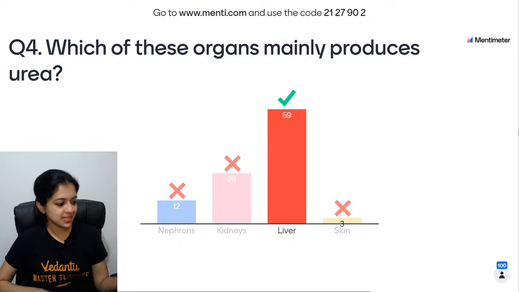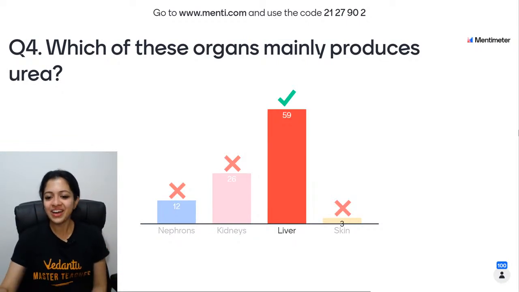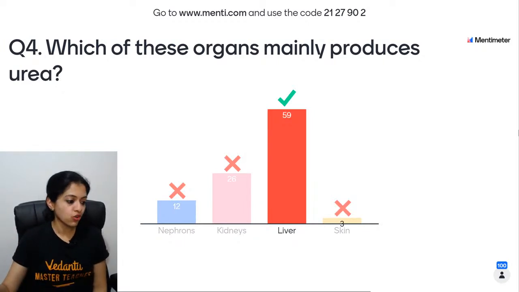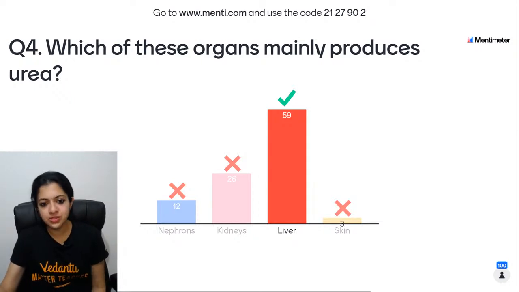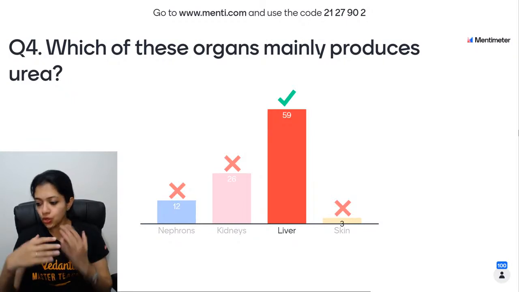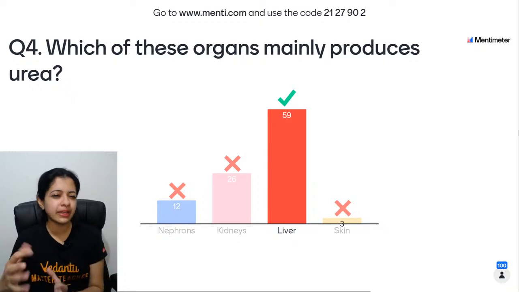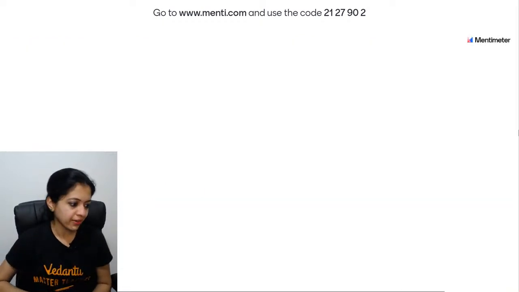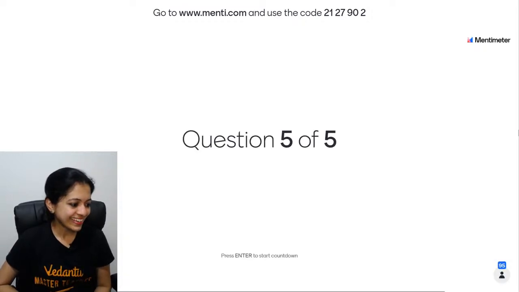26 heroes, says Suhani. Okay. And there are actually people who say it's nephrons and skin as well. Oh my goodness. People, you can't afford to misclick. I mean, I would still accept kidneys, but when I say it is organ and you clicked on nephron, how can that be acceptable? No worries. I sincerely would like to believe that it was an accidental misclick. So no worries at all. Exactly, three have clicked on skin.